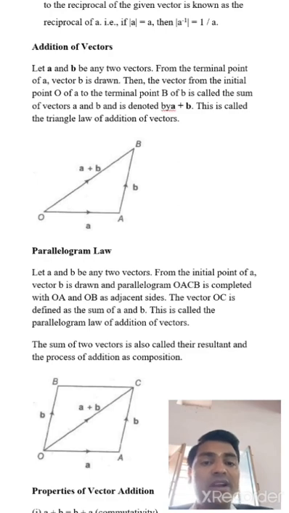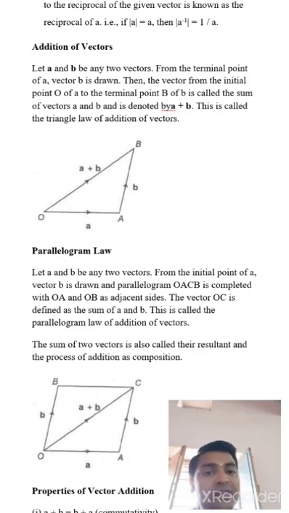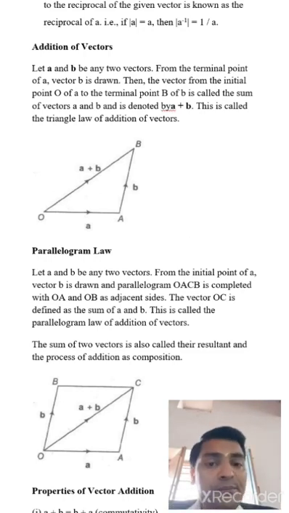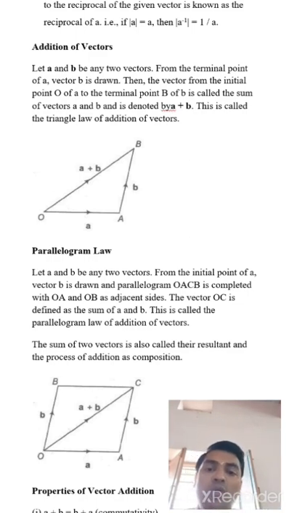Then the vector from the initial point O of A to the terminating point B of B is called the sum of vectors A and B, denoted by A plus B. This is called the triangle law of vector addition. Now explain again, in a triangle, initial point is called O and OA direction denoted by A vector and AB direction denoted by B vector. So then OB direction is denoted by A plus B vector.